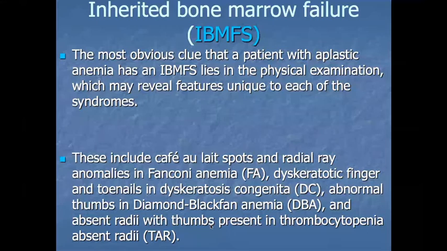Okay. These features include café au lait spots, which are brown patches on the body; radial ray anomalies in Fanconi anemia; dystrophic finger and toenails in dyskeratosis congenita; abnormal thumbs in Diamond-Blackfan anemia; and absent radii with thumbs present in thrombocytopenia absent radius. That is also labeled as TAR.